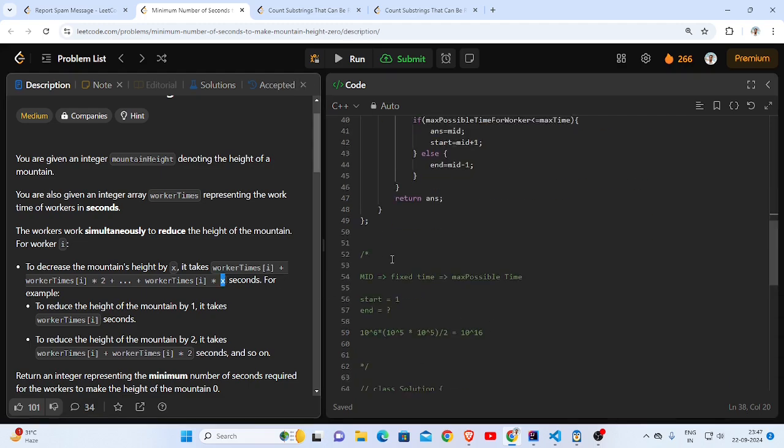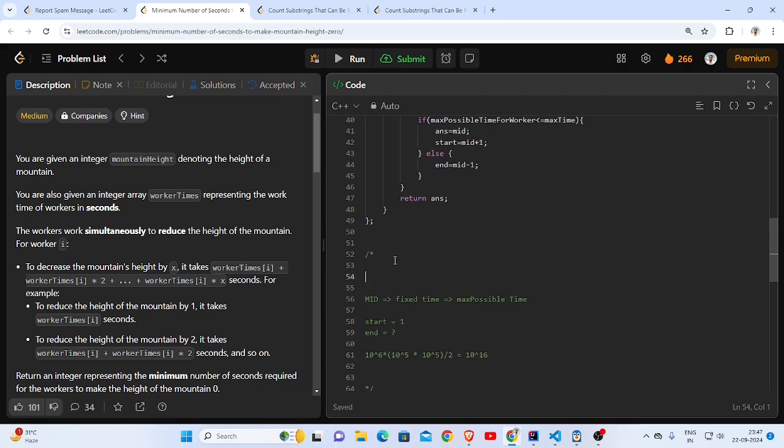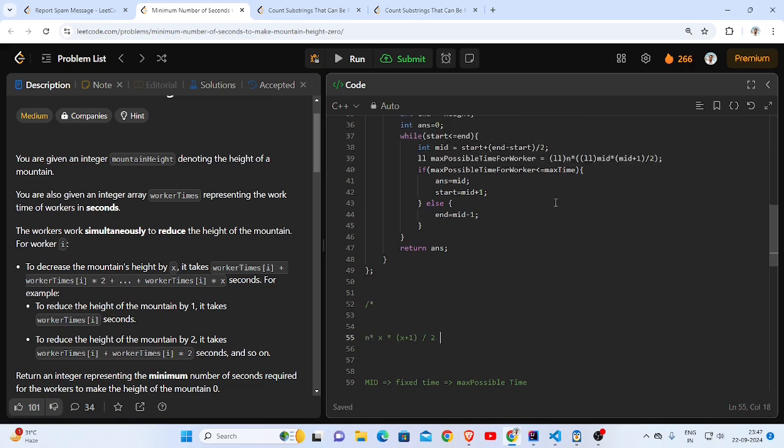But if we try to solve it using maths, that will come out to be x into x plus 1 by 2 multiplied by the rate, and this should be less than equal to the max time.